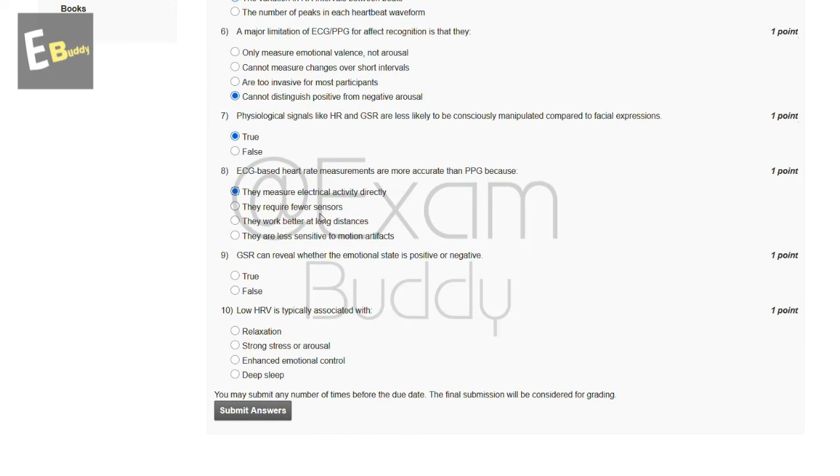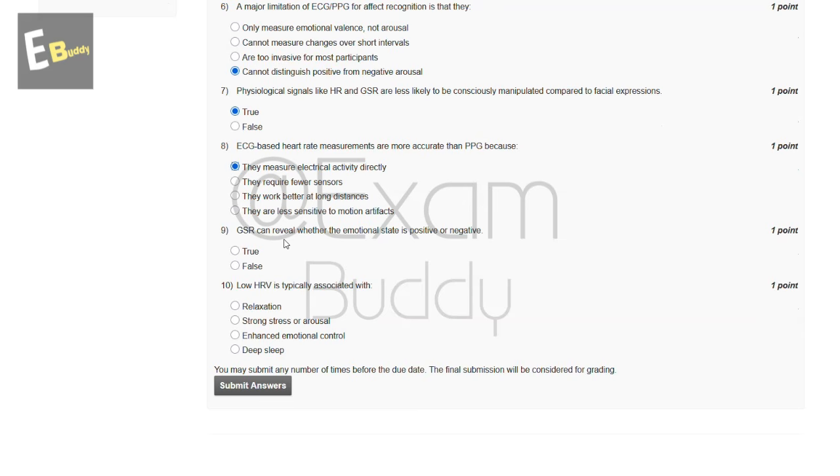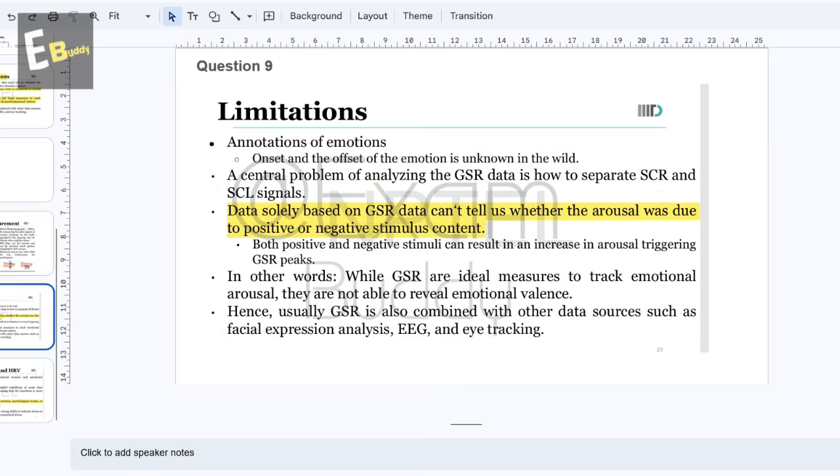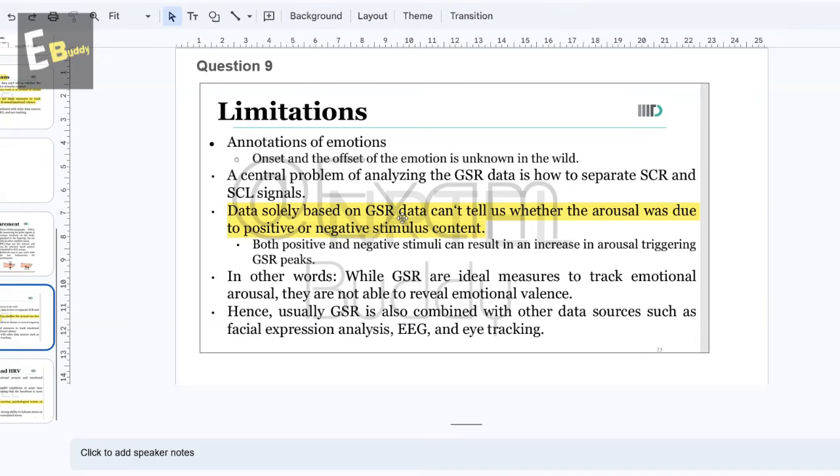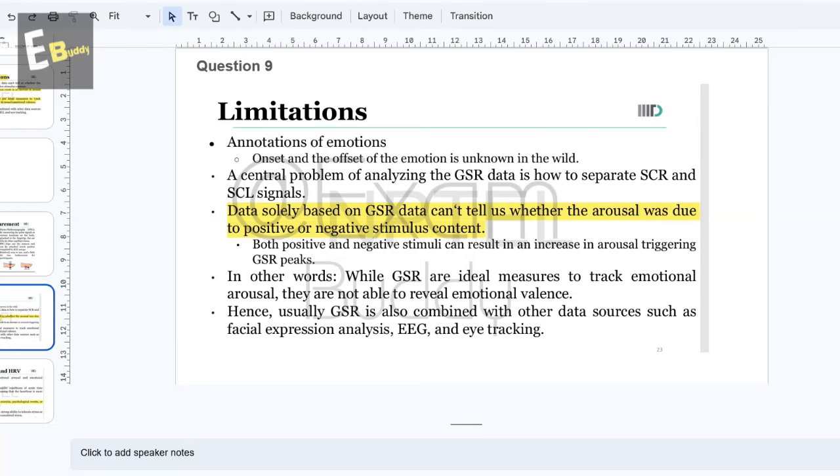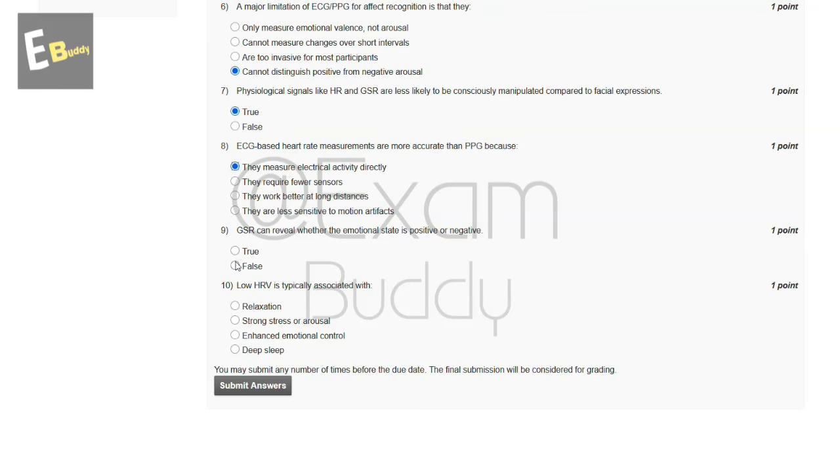And now let's go to our question number 9. GSR can reveal whether the emotional state is positive or negative, true or false. So let's check the explanation. So the explanation says data based solely on GSR data can't tell us whether the arousal was due to positive or negative stimulus content. So the answer of our ninth question is false.